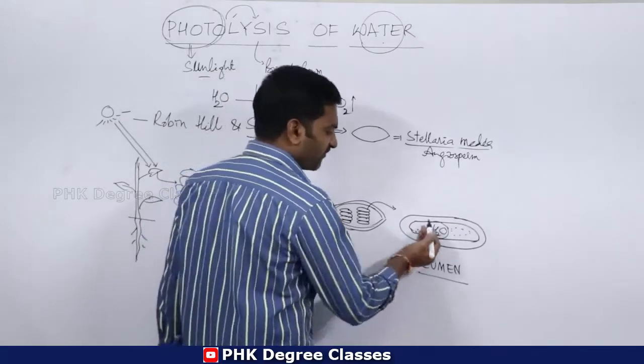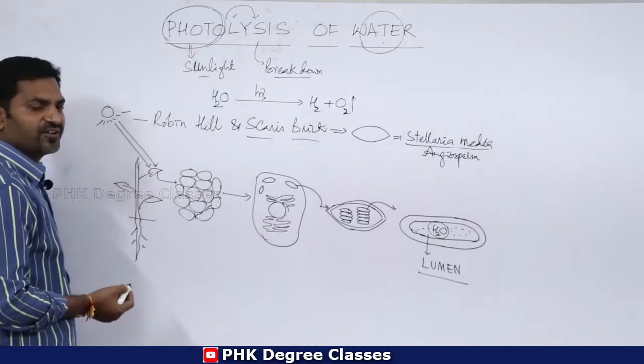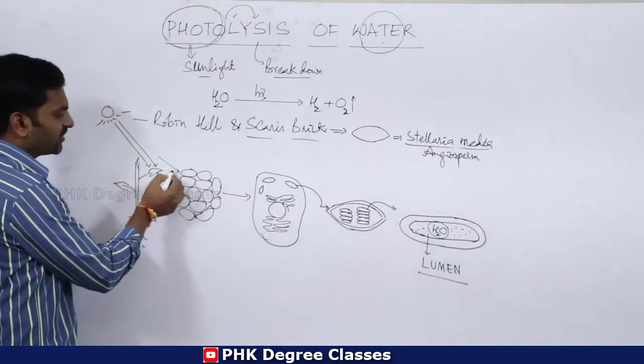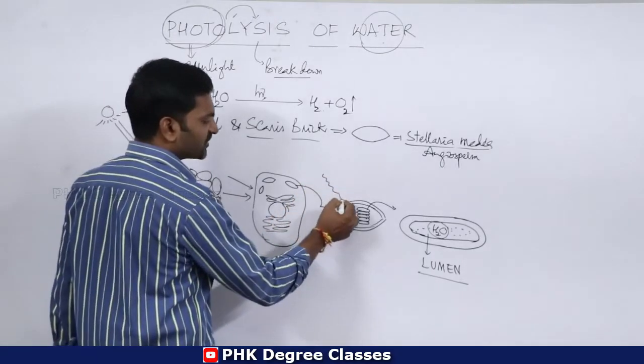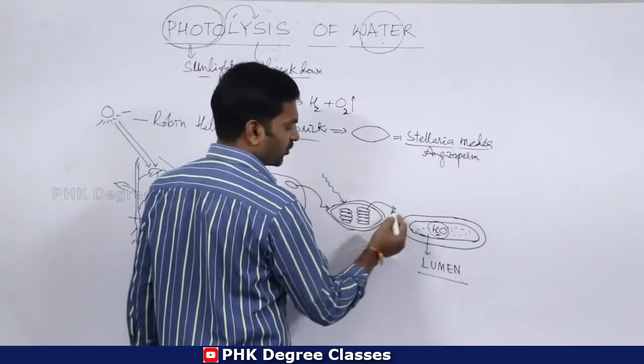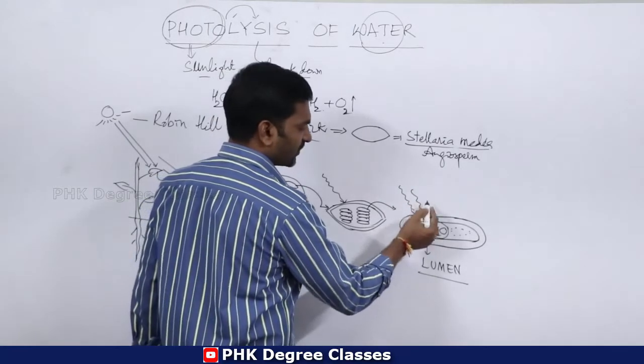Whenever light reaches the leaf, it reaches the tissues, then the cells, then the chloroplast, and finally it reaches the thylakoids.